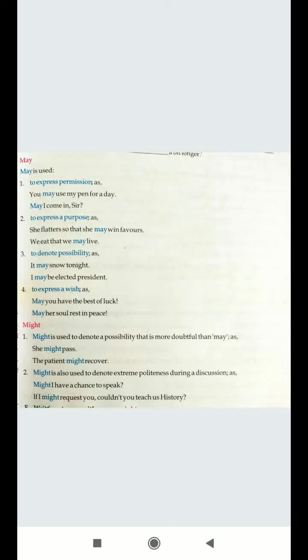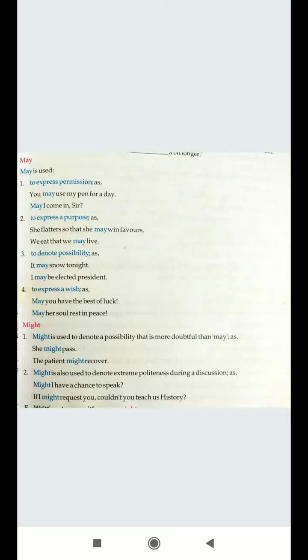In a similar way, might is used to denote a possibility that is more doubtful. Now see, may is used for a possibility and might is also used for a possibility, but might is quite doubtful. You are having certain doubts regarding completing that. She might pass. That means you are having a lot of doubts that she might pass. The patient might recover, like the recovery of the patient is quite doubtful. So when you are having a doubtful condition and you are much more doubtful regarding the possibility of something, there you make use of might.